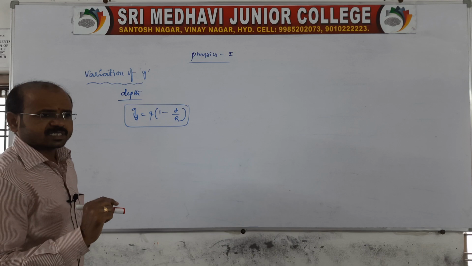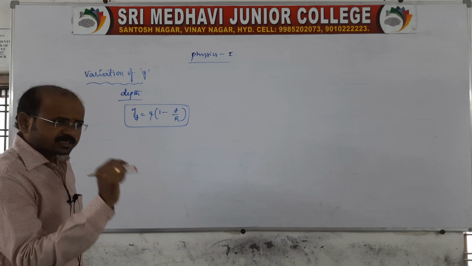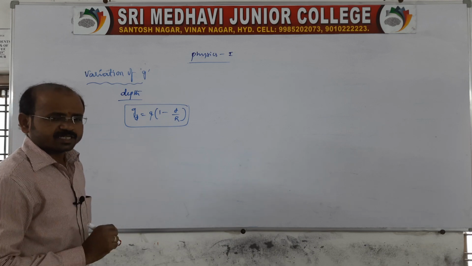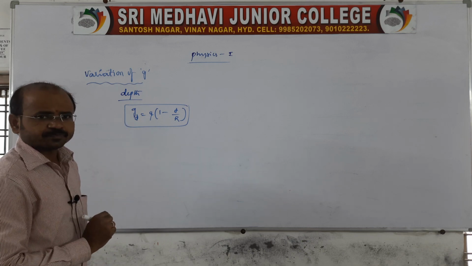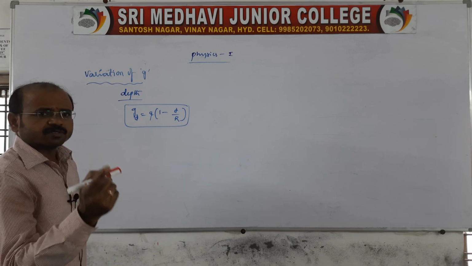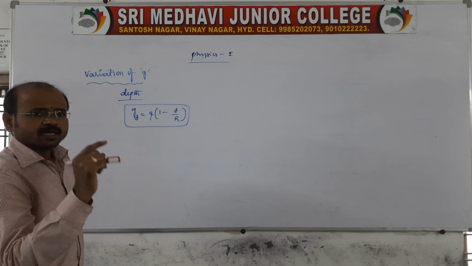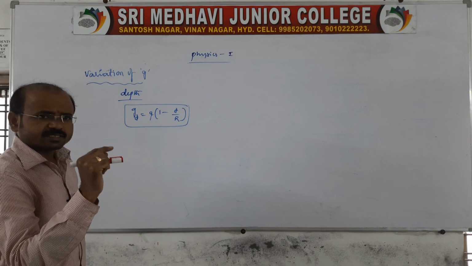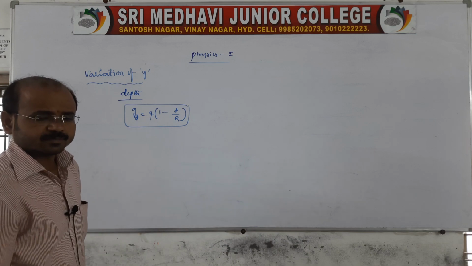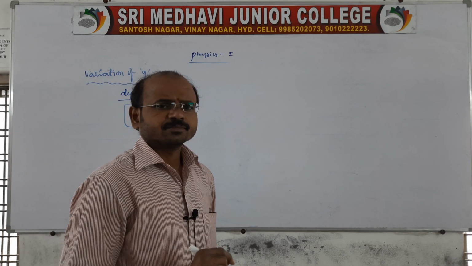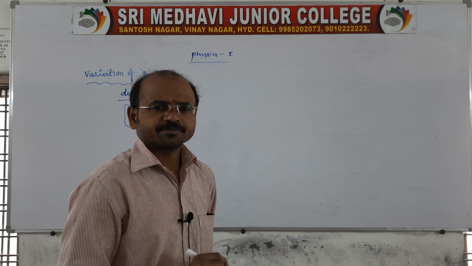I told you in the previous class also, at the earth's center what happens? Acceleration due to gravity is 0, because the depth d is equal to the radius. When d is equal to R, the acceleration due to gravity at the center of the earth is 0. So a pendulum suspended at the earth's center cannot oscillate. The time period is infinite.